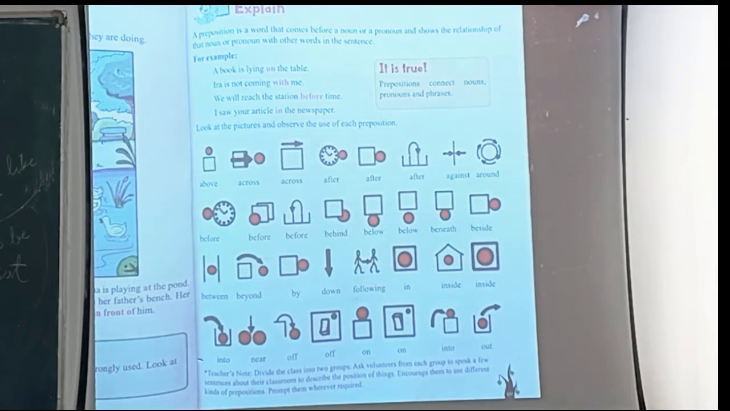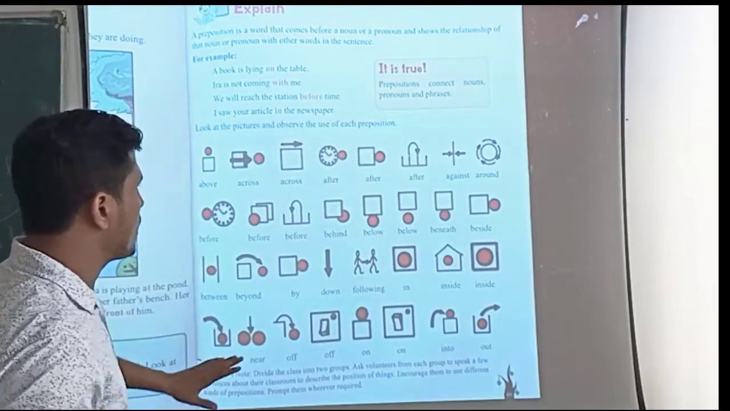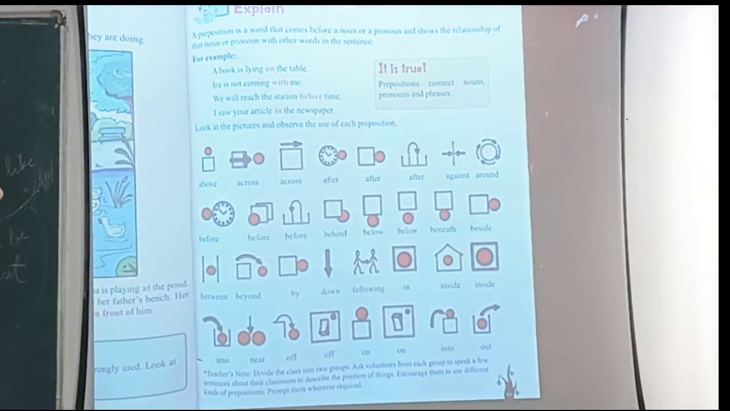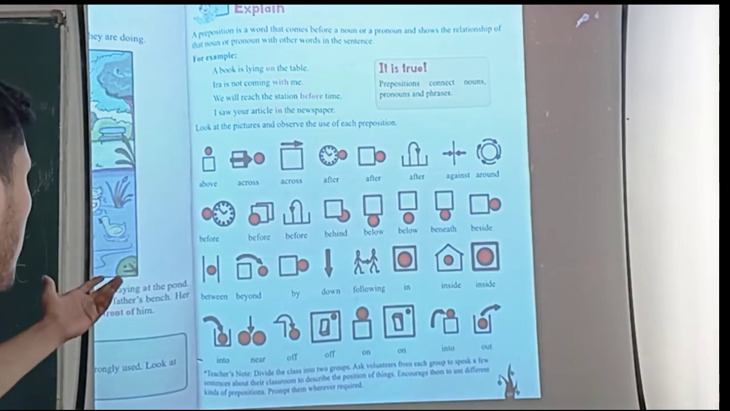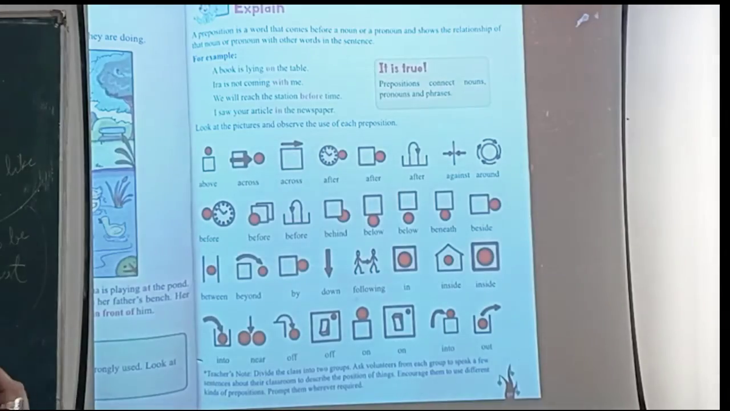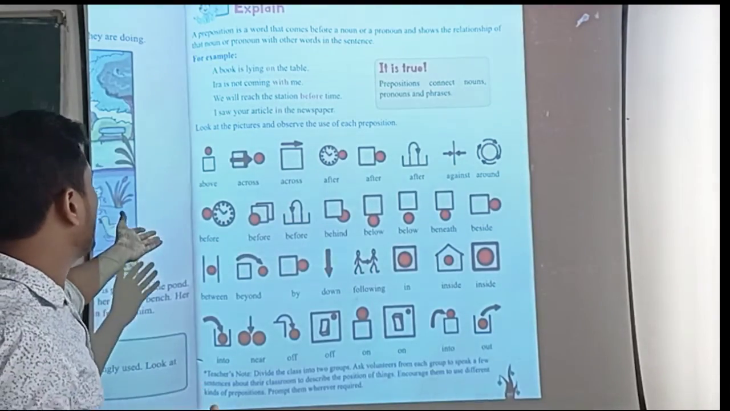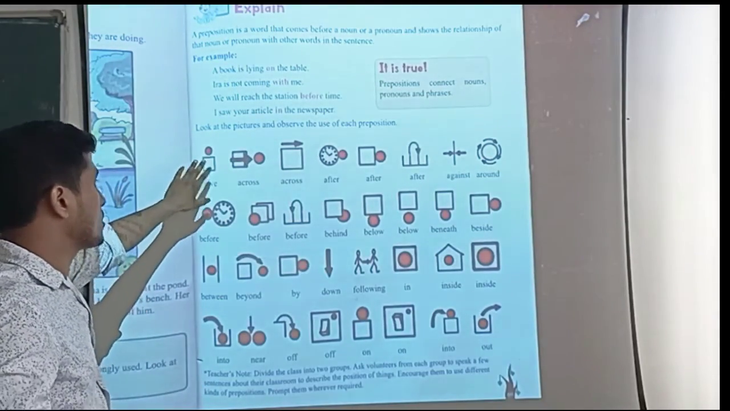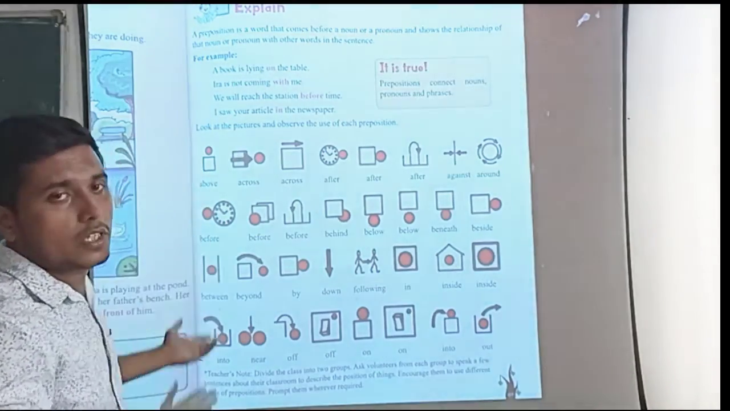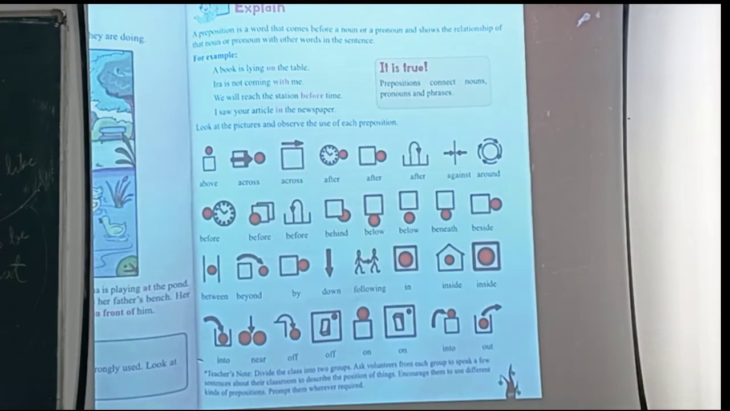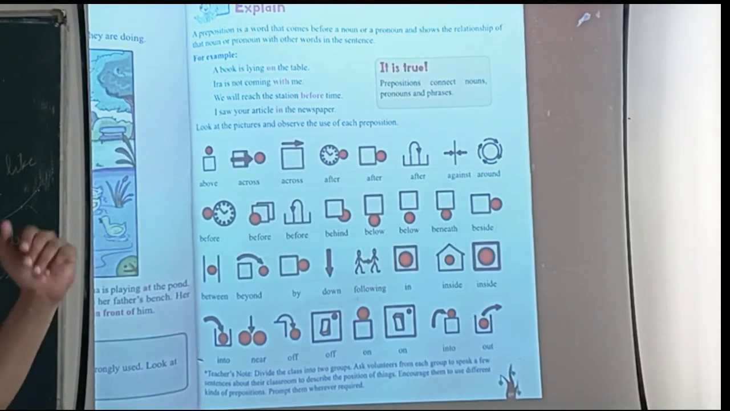Now look at the picture and observe the use of each preposition. This picture is very important, and it is going to make us understand everything very clearly and accurately. So let's see how we have to use prepositions. As you can see, under every picture the prepositions are given. Let's talk about "above". The red ball is on the above of the box, or you can say the square. So when something is over something, we can use above.